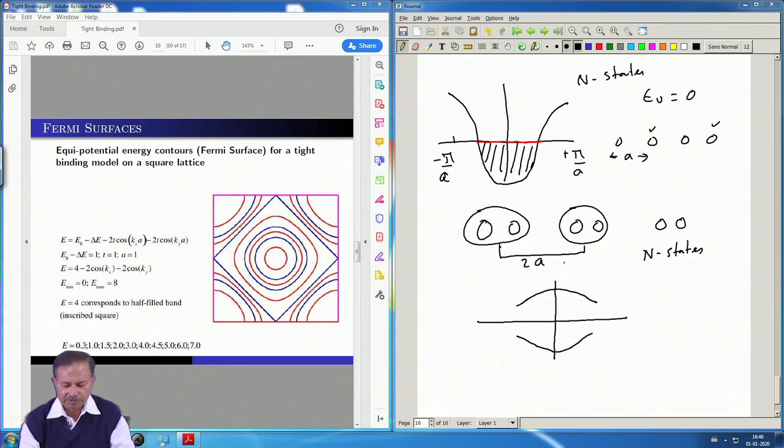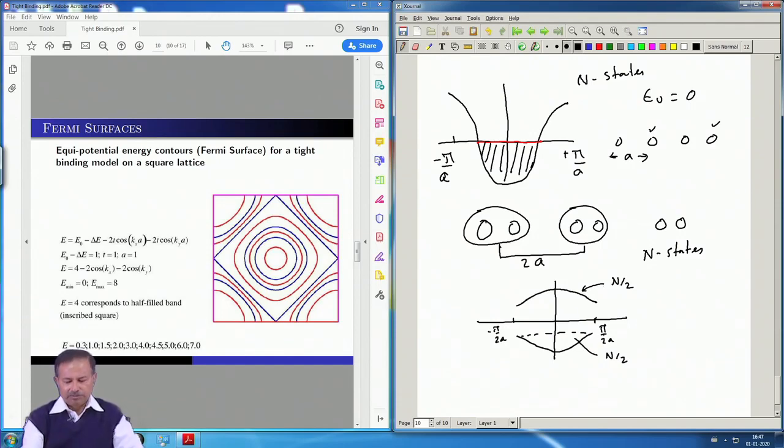What has happened is that the lattice constant has doubled. So, your Brillouin zone boundaries are now at plus and minus pi by 2a, and you have n by 2 states here and n by 2 states here, still n states.